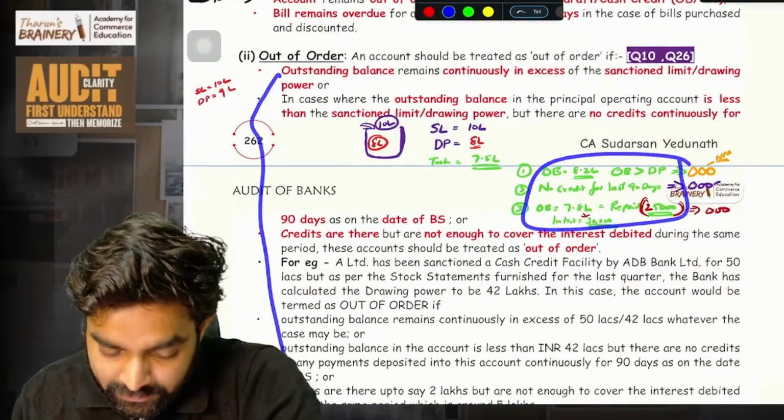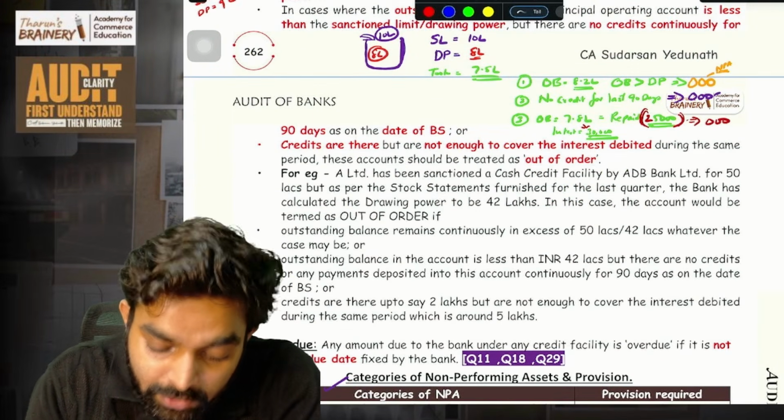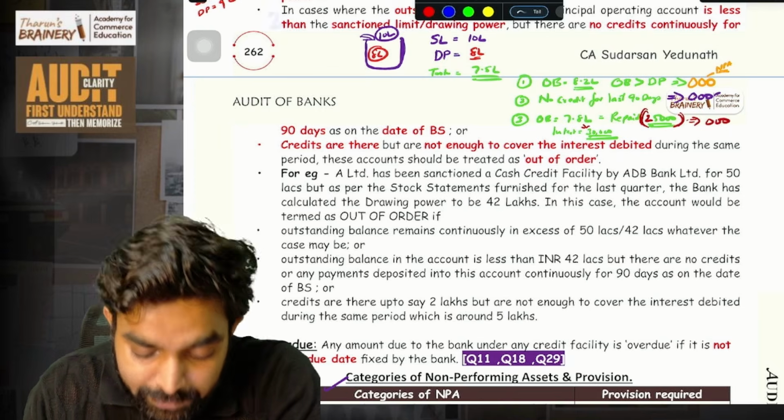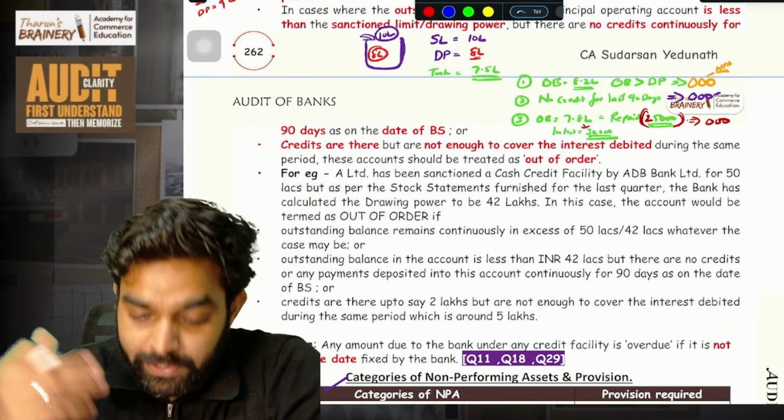It's enough. You will understand. Then credits are there. This is the first case. In this case also it is NPA. If this case is also NPA and this case is also NPA, that is, this case is out of order, then it becomes NPA.